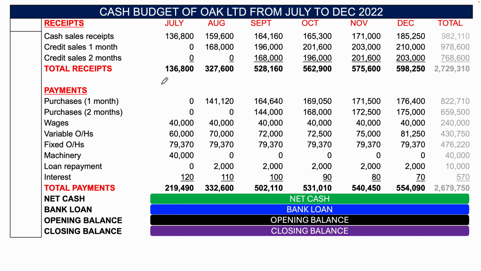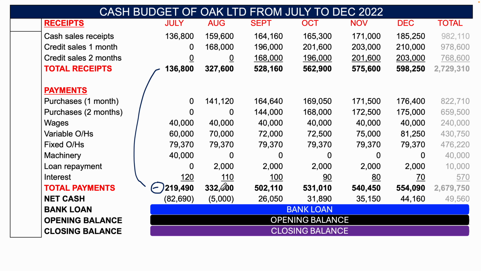Now, your net cash is your total receipts minus your total payments. So you can see here, in July, you're going to have a huge deficit. In August, you have a small deficit. September, October, November, December, not looking too bad. But July's huge deficit has probably got to do with the fact that we have machinery bought, 40,000, and that we're just not collecting a hell of a lot of money from our customers at that stage as well.